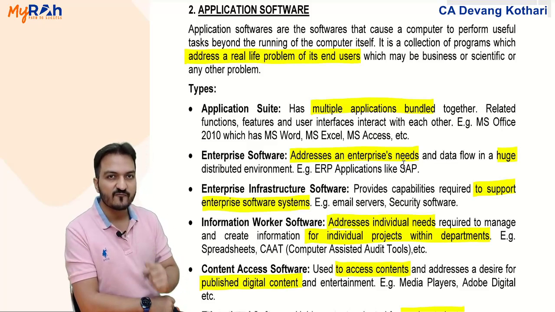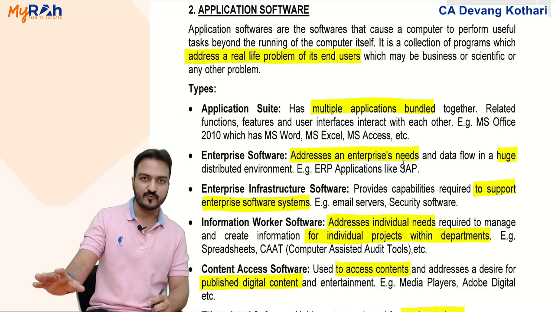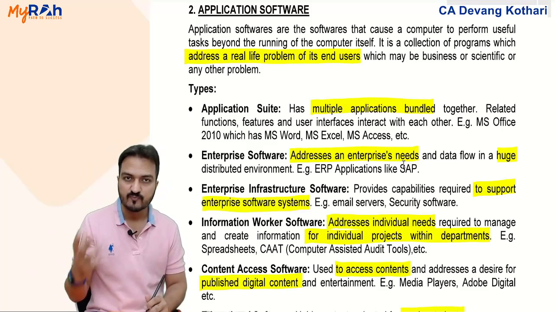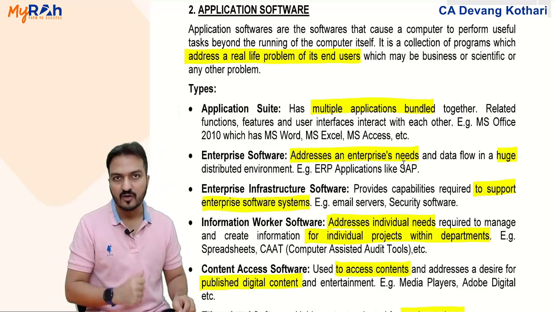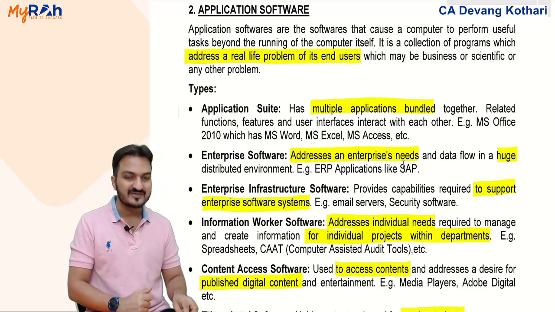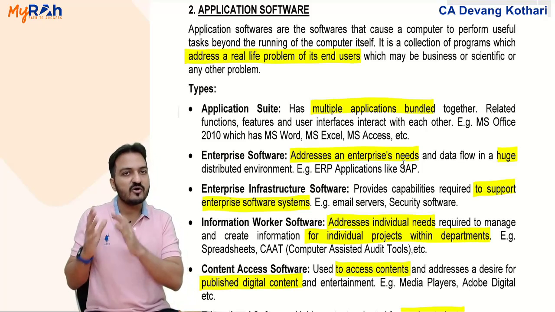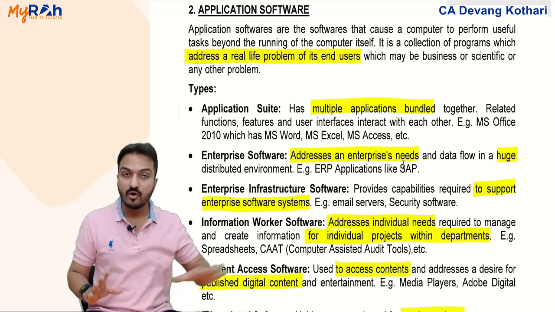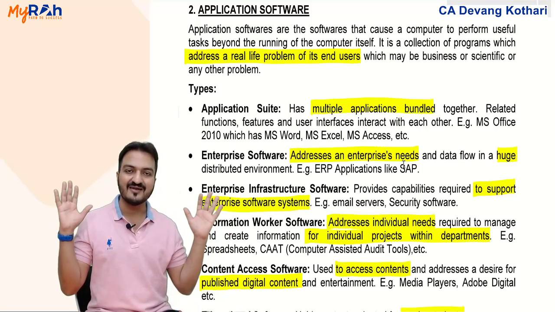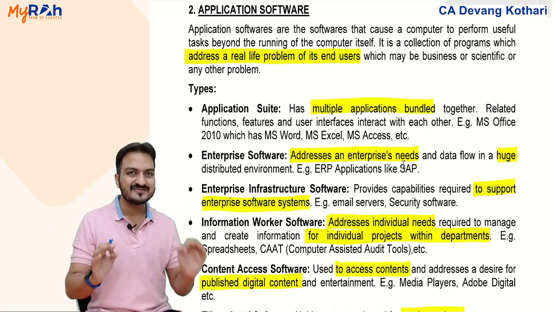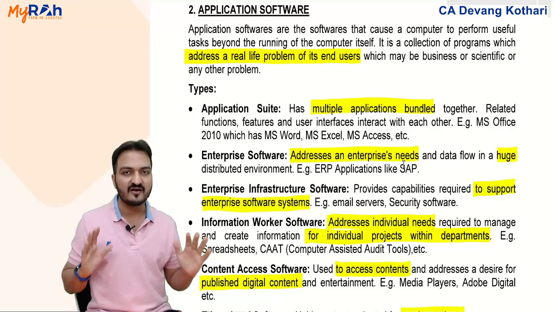So, enterprise softwares are not like Tally software. Tally is a very small software only for accounting work. Enterprise softwares are not just for accounting work. They will manage a variety of work, all types of work in a big business entity.